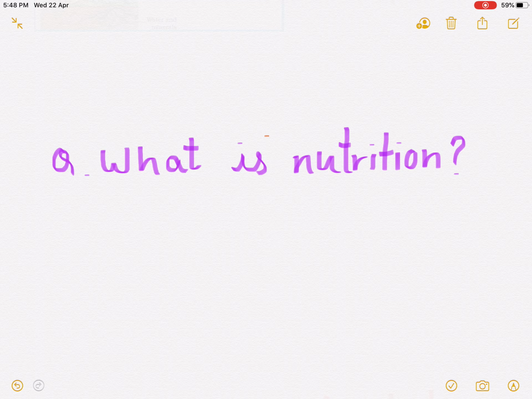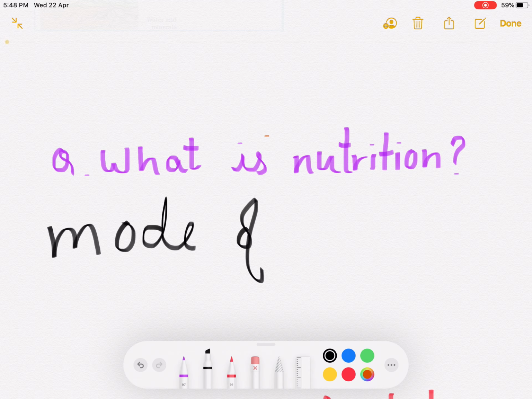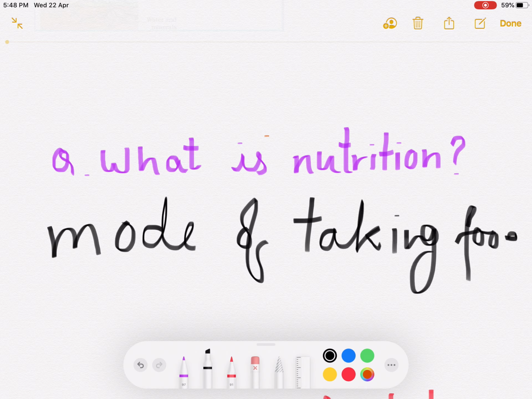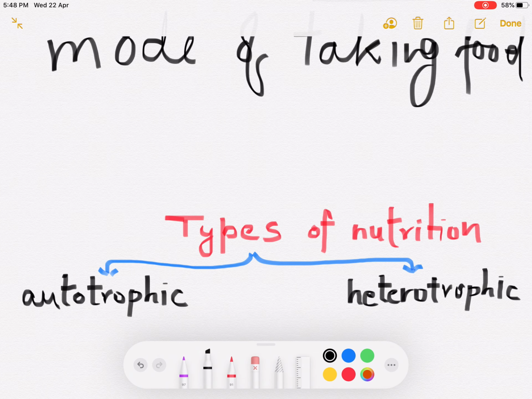Nutrition is nothing but the mode of taking food by an organism and its utilization by the body. Mode of taking food and its utilization by the body, that is called nutrition.